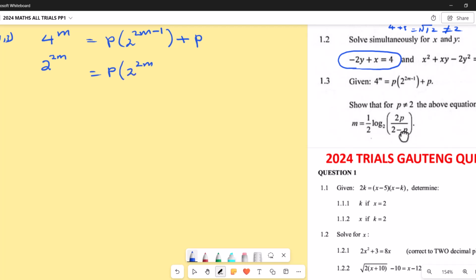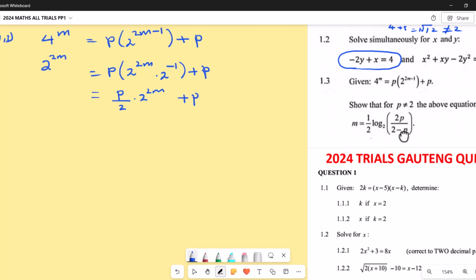We can split it by saying dot 2 to the power negative 1, then plus p. Now from here, 2 power negative 1 is the same as saying 1 over 2. So actually we can say this is the same as saying p over 2 to the power 2m, then plus p.